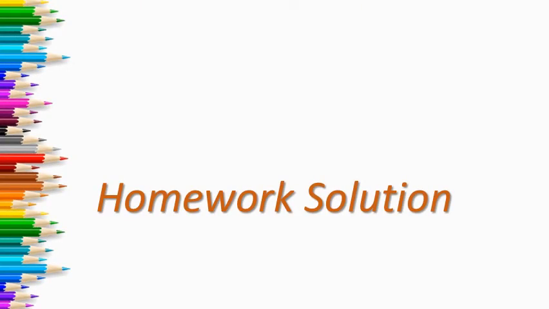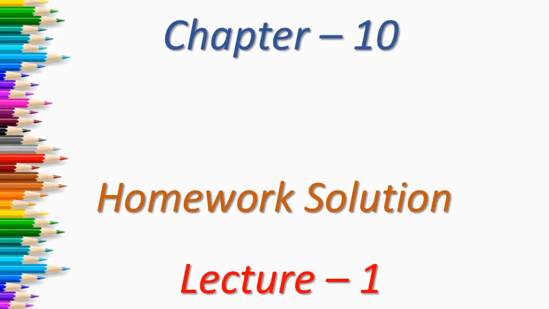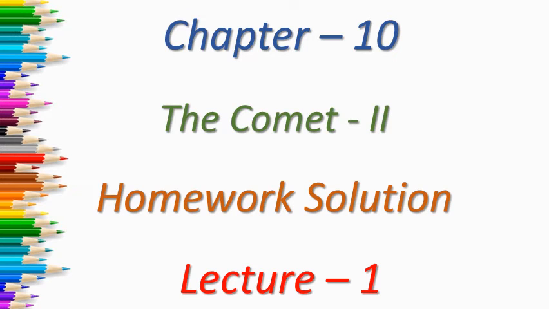Now we shall discuss the homework solution of the homework which was assigned to you in lecture number 1 of chapter 10, that is The Comet 2. I have already explained the chapter to you line by line along with word meanings in detail.